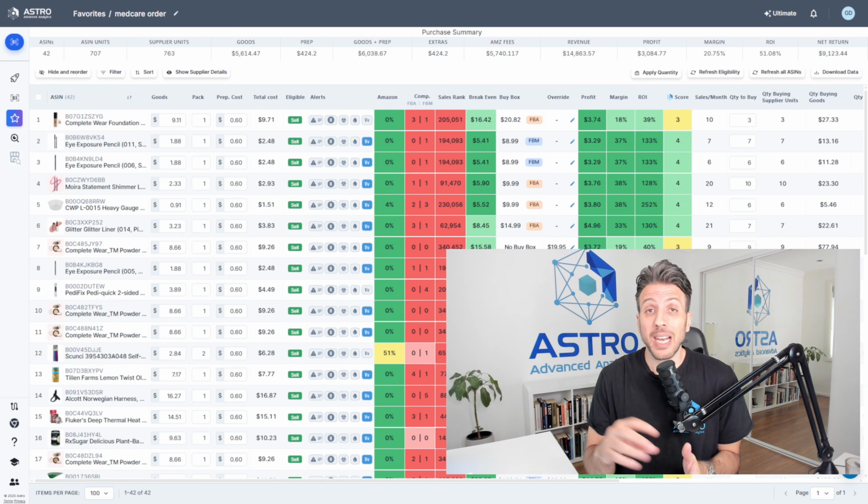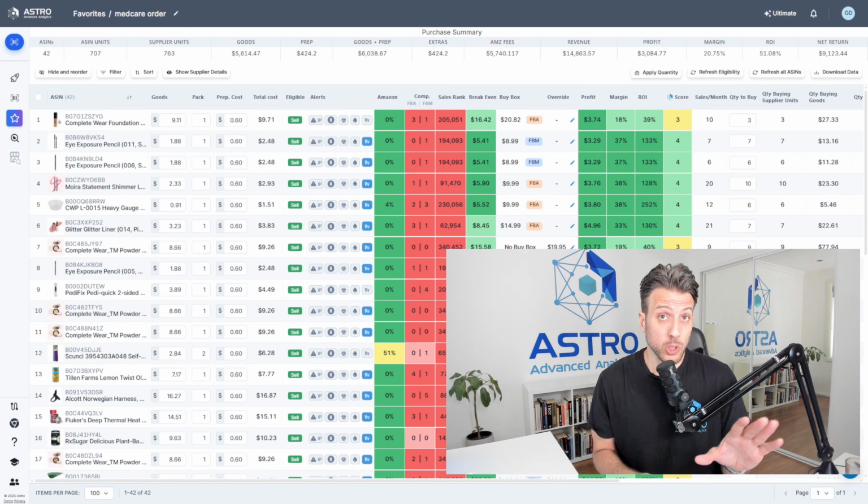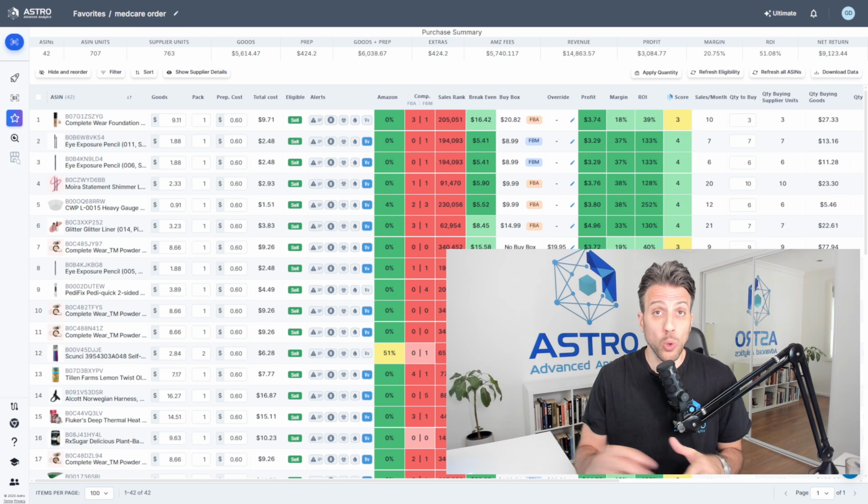But if they have a limited amount, like let's say, for example, again, a product sells 300 units a month and Medcare has 100, 120, you want to snatch all those units up right away and be the first to buy that stuff so you can sell it at that profit. So that's probably the way I would work with them, but you've just got to be a bit careful. Scan them daily, check out their product list, be the first to buy that stuff. So that's the overall way that I would approach Medcare.